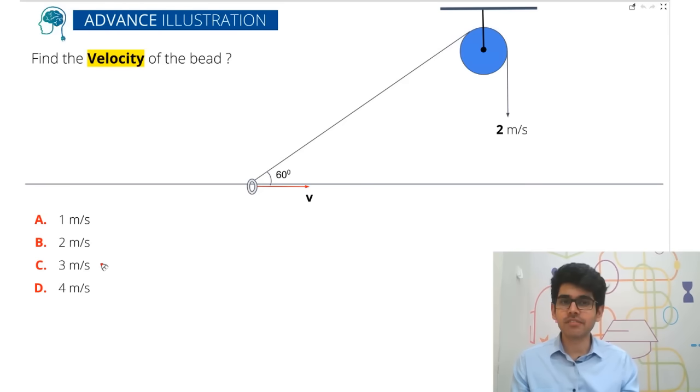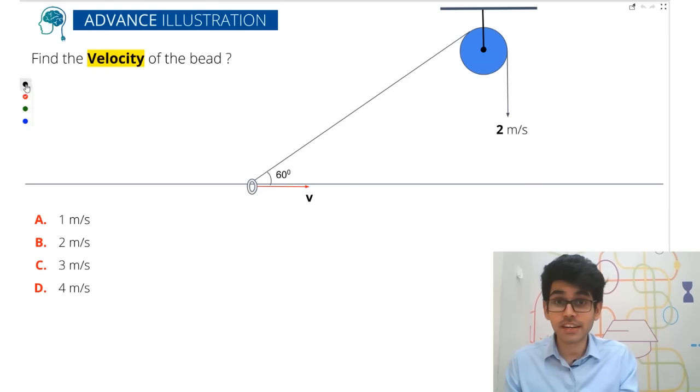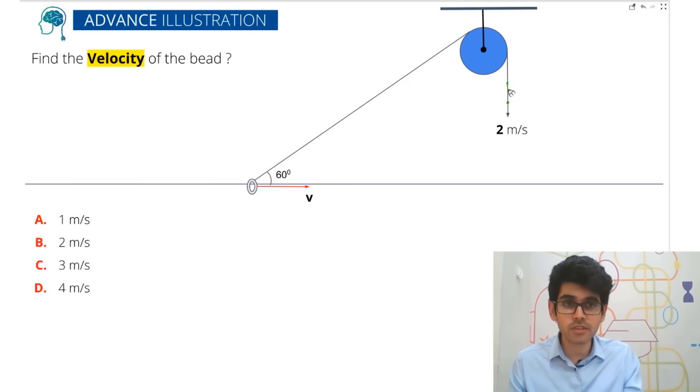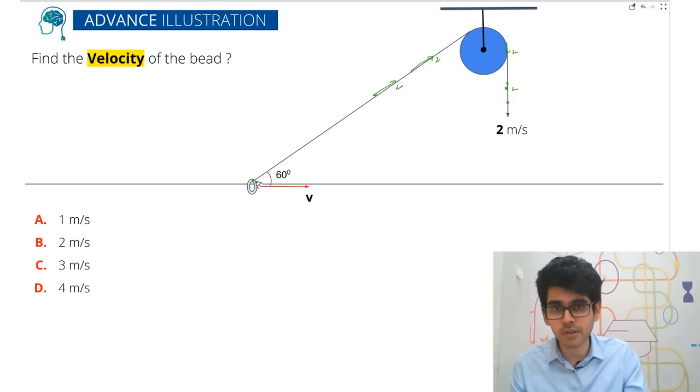So what is the vector way? First have a look at that, everyone. Okay, so what is the vector way? So this point has a velocity of 2 downwards. So this point will also have 2. So you can just make this 2 travel. So this point's velocity will also be 2. This point will also be 2. So you're just traveling. So this point's velocity is what? This point's velocity is also 2.